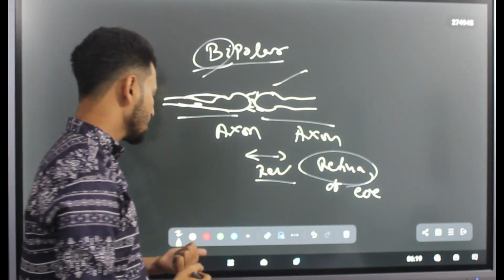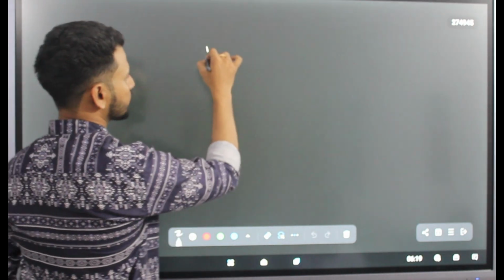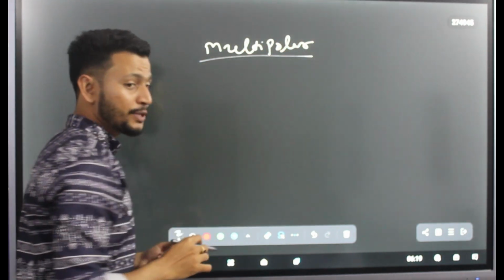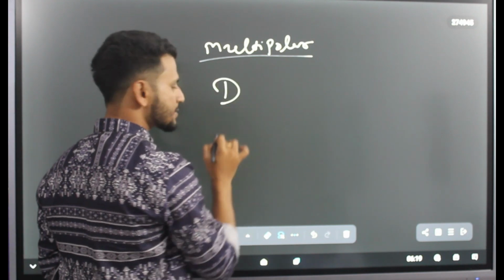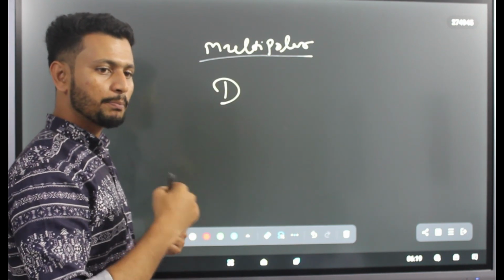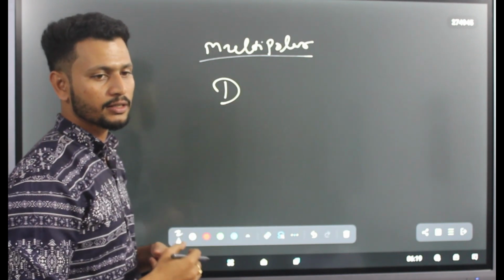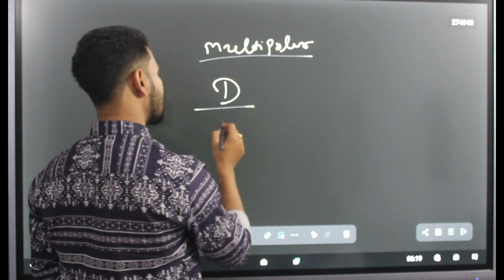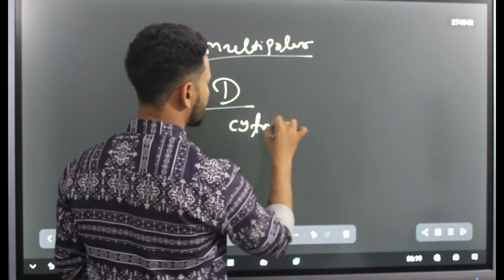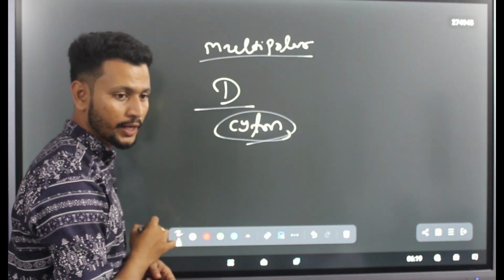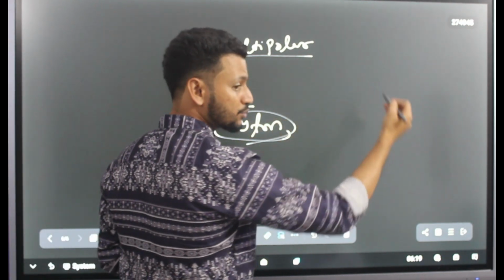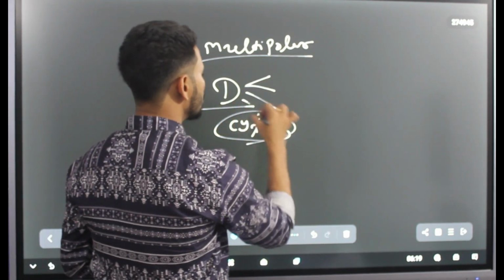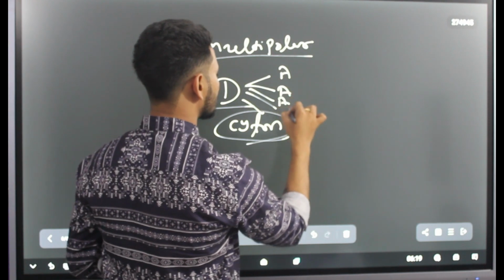And last one is your multipolar. Multipolar means where the dendrites of one neuron can bind to several axons of different neurons. Different types of dendrites arise from the cyton region. From the cyton, there are different types of collaterals and new dendrites arising which can bind to different axons.